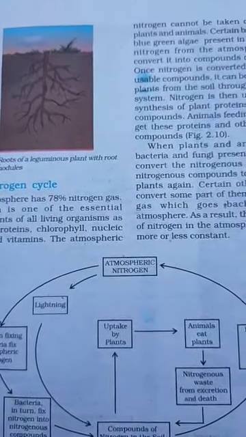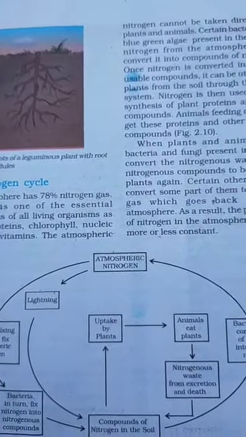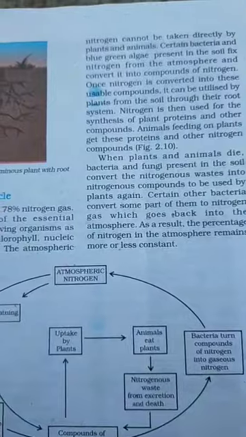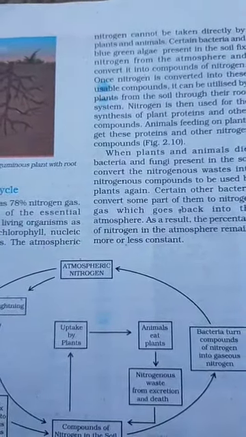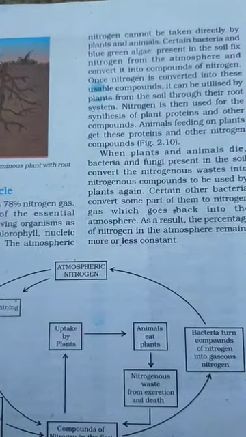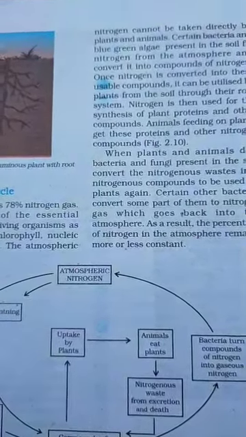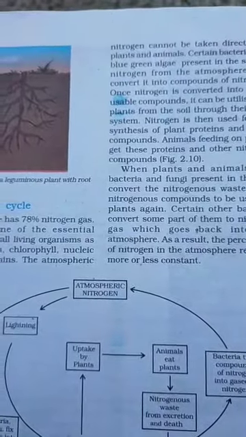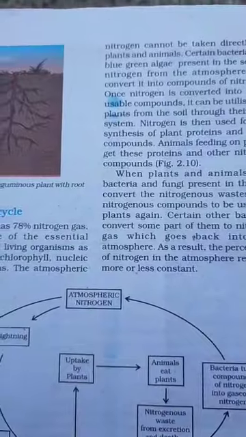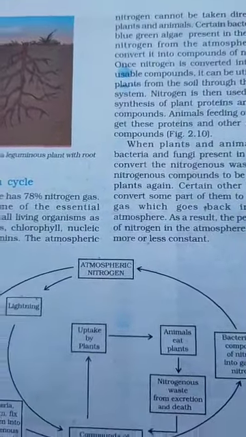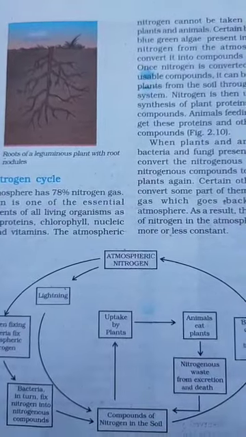Bacteria turn the compounds of nitrogen in the soil into gaseous nitrogen, and the bacteria release this gas into the atmosphere again. Okay, this is the cycle of nitrogen. Thank you all.